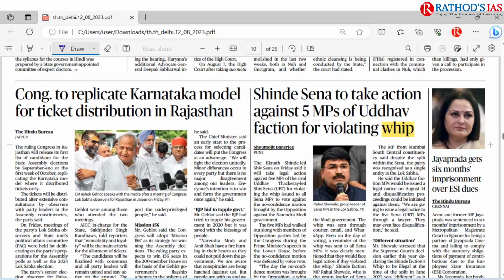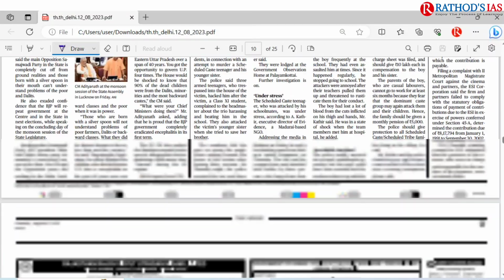So here you have to understand what is a whip. Whip is nothing but, in every class we will be having a CR, right? In the same way, for every political party we have a whip, and all the political party members have to follow the directions of the whip. Okay, so this is about this whip.